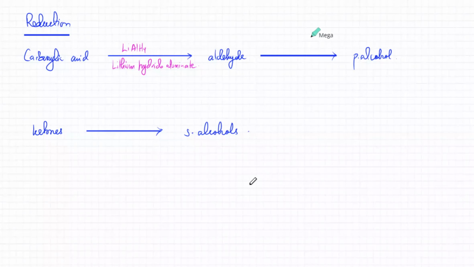The same reducing agents are used, but over here you can use a slightly weaker reducing agent, which is NaBH4, sodium hydridoborate or sodium borohydride. So you can use LiAlH4 or you can use NaBH4 as well. And the same over here, you can use LiAlH4 or NaBH4. These are your two reducing agents for this reduction specifically. And that's about it.